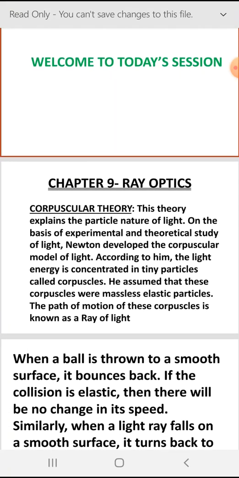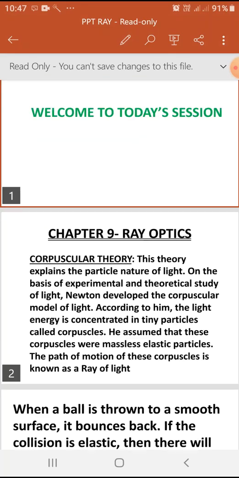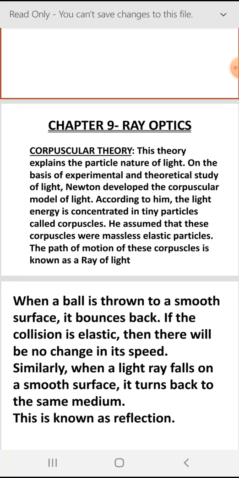According to corpuscular theory, conducted by Newton, on the basis of his experimental study, the energy contained in light is concentrated in tiny particles. They are massless, elastic, ball-like particles, and they are moving from one region to another region.